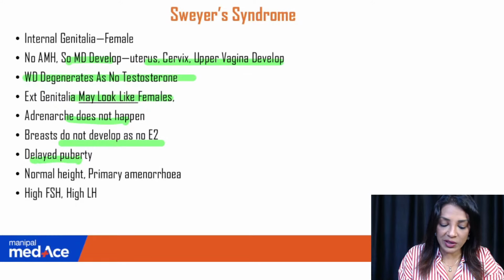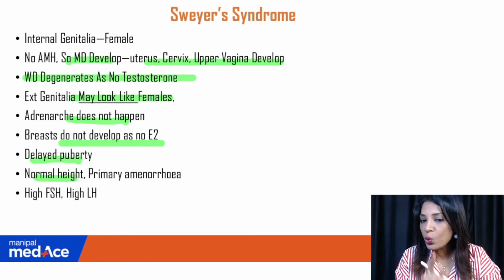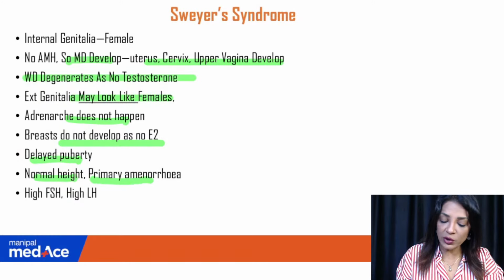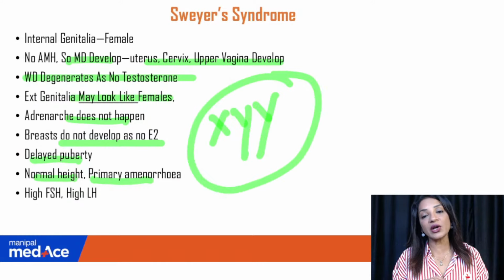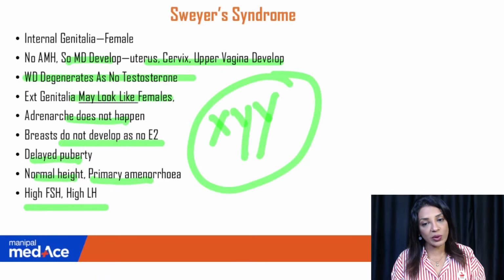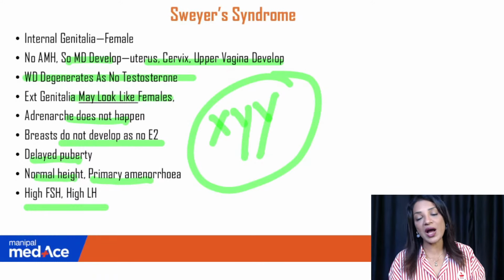Then delayed puberty, normal height. Short height is only seen in Turner syndrome, and tall is Klinefelter syndrome. Okay, sorry, tall is XYY, that is XYY, not Klinefelter syndrome. They are tall, it is not Klinefelter's. Then primary amenorrhea and high FSH and high LH, because it is a dysgenetic gonad, so it's hypergonadotropic